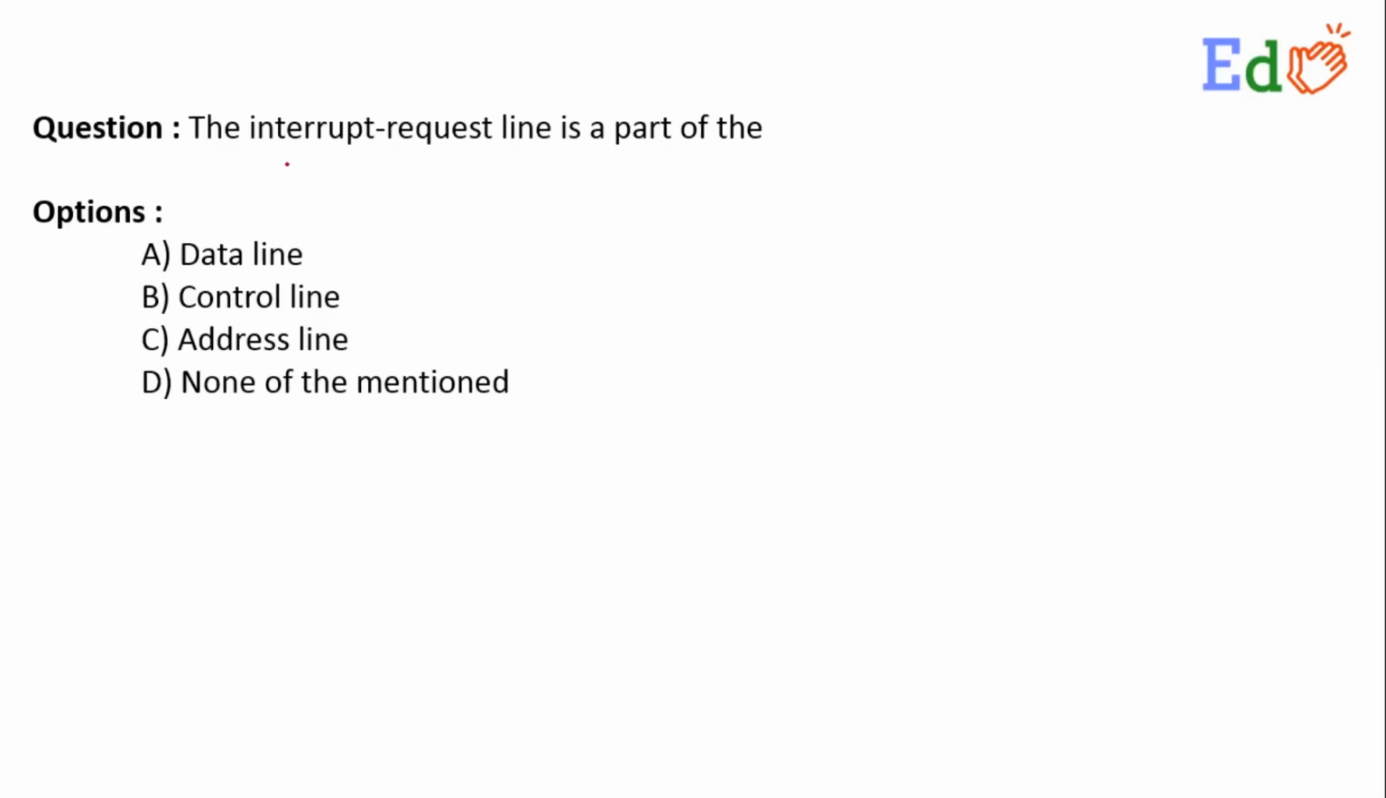The question is: the interrupt request line is a part of A, the data line or data bus; B, the control line or the control bus; C, the address line or address bus; and D, none of the mentioned.